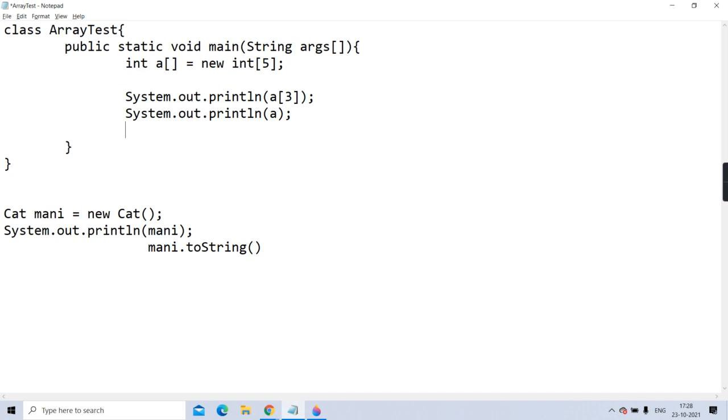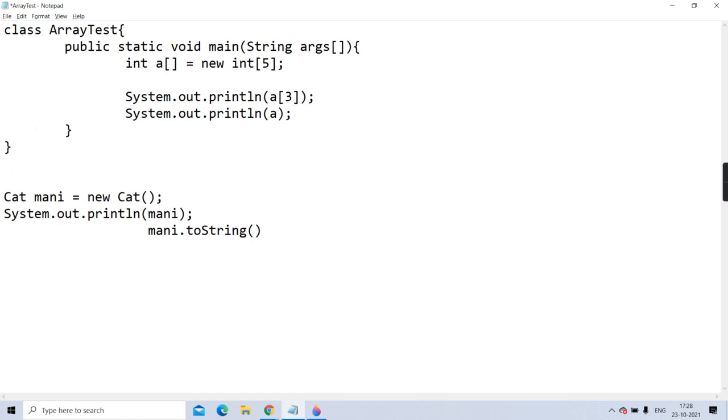Here also it is not an exception. Here a dot toString is called. With this only it is proved that though a is an array for you, for Java it is an object of some proxy class, and that proxy class will also have a parent class, that is Object class, and it will give call to that toString. Always remember, whenever you pass an object of any class to print, what is getting called implicitly? Magic method toString.